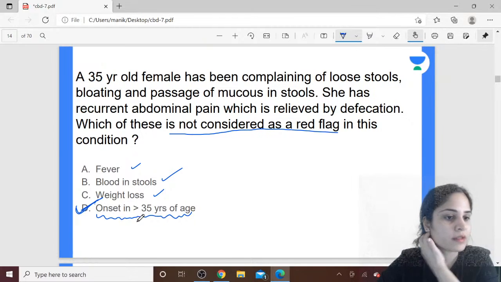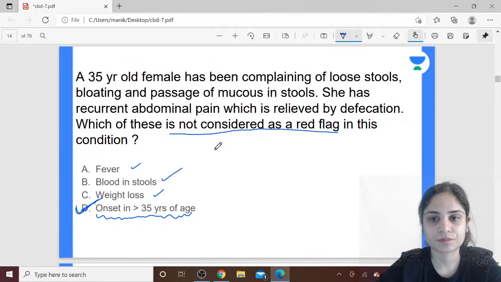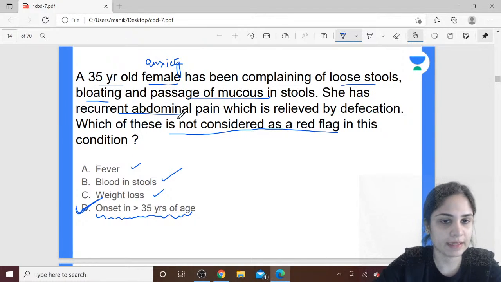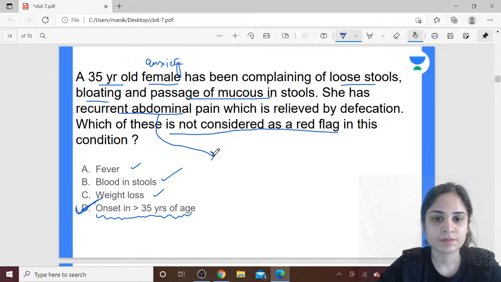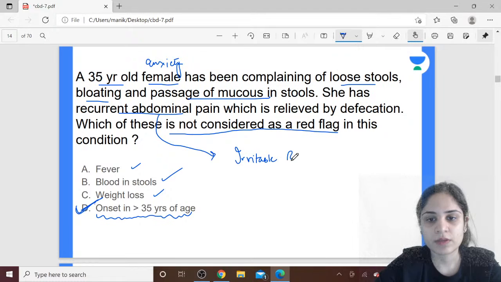No, Rameshwar, this is not acute gastroenteritis. First of all, look at the patient profile. It is a female. Females generally have a lot of anxiety issues. What is she complaining of? Loose stools, bloating, passage of mucus in stools, and recurrent abdominal pain. So these 4 symptoms, can you put it together and tell me what is the answer to this? This is nothing but irritable bowel syndrome. Irritable bowel syndrome, classical presentation.